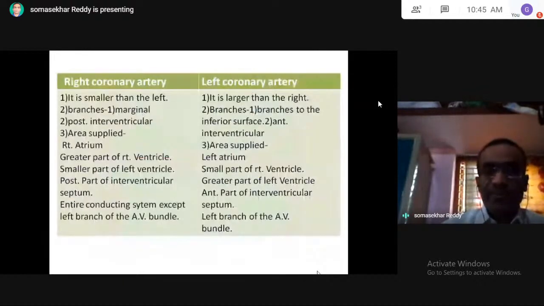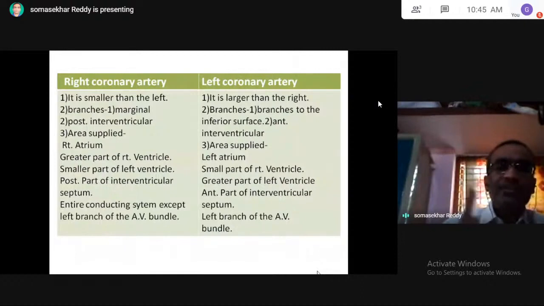Let us take the functions of the right coronary artery and the left coronary artery. Coming to the right coronary artery, it is smaller than the left coronary artery. The right coronary artery has two branches: one is the marginal, and the second is the posterior interventricular.